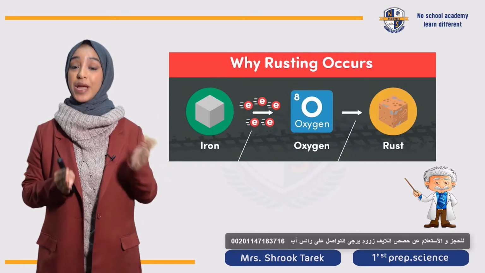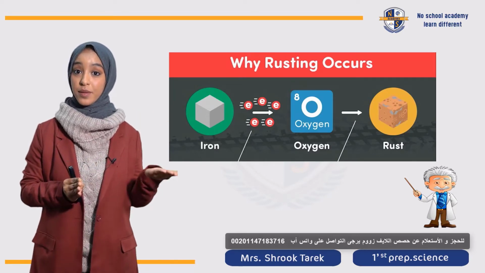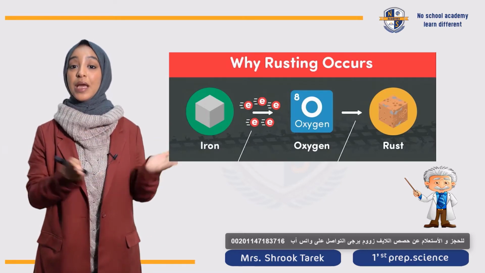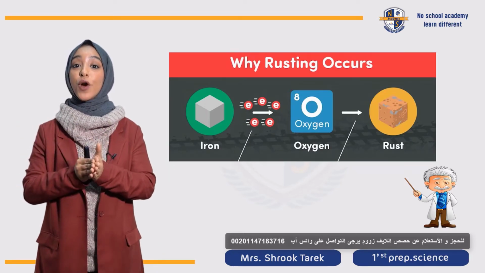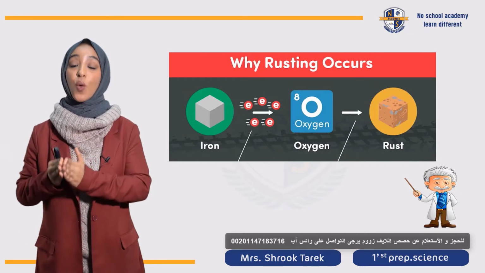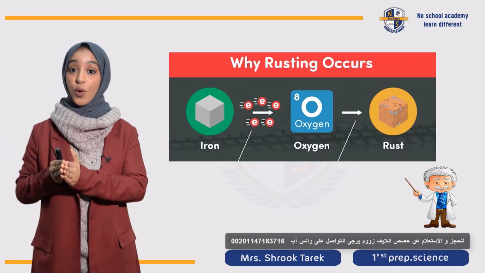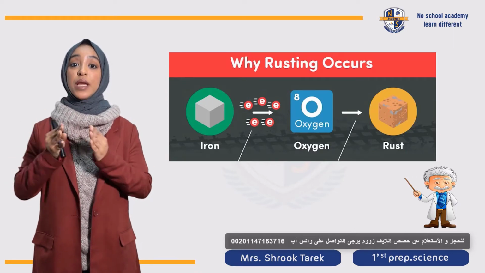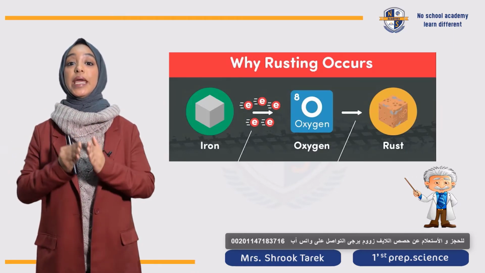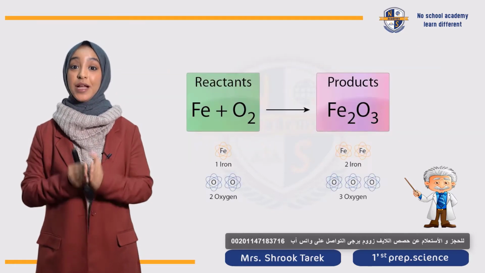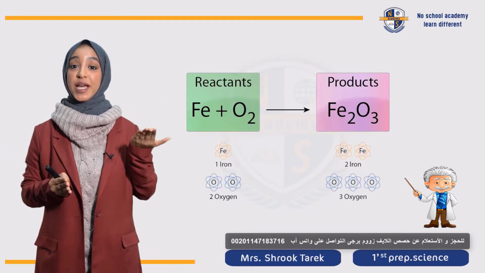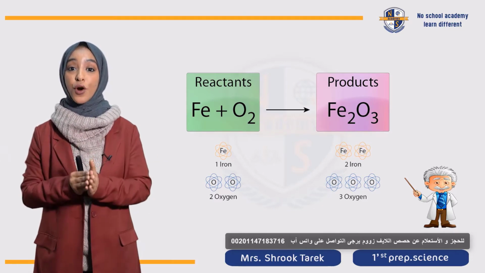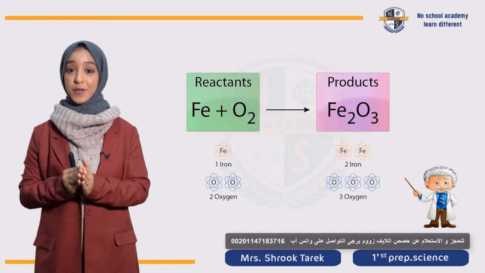So I have 2 reactants here. Iron will react with oxygen, ودول الreactants بتوعي, that will react together to form a new product called iron oxide or ferric oxide. Ferric oxide هو اللي بيكون ليه اللون البراون that forms the rust in iron. So again here, يبقى أنا عندي iron, which is Fe, reacts with 2 oxygen atoms to form ferric oxide.